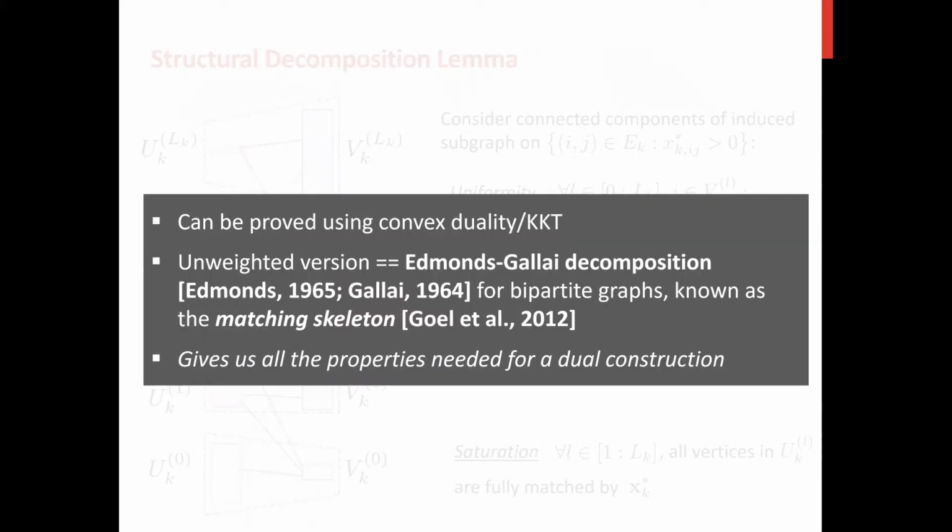And this structural decomposition lemma can be proved by convex duality, in other words, the KKT condition. And for the unweighted version, this is equivalent to the Edmonds-Gallai decomposition for bipartite graphs, which is also known as a matching skeleton. And this will give us all the properties we need for dual construction.